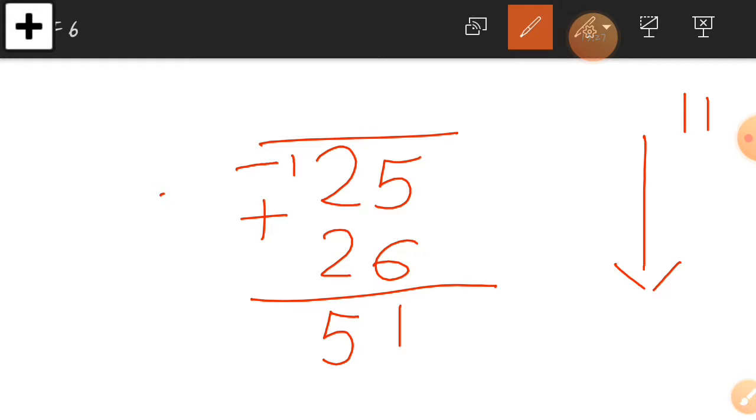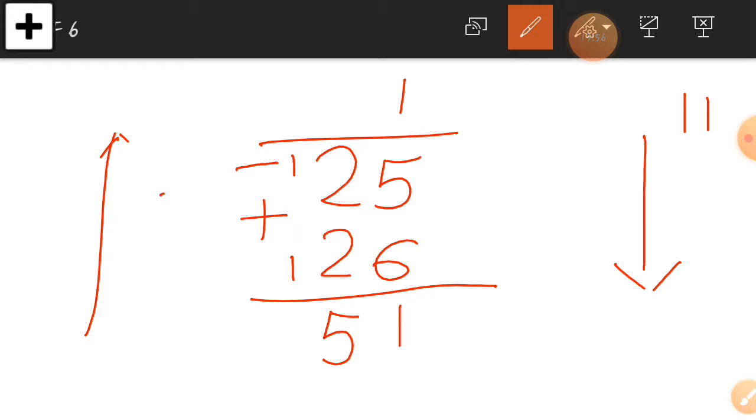So let's check our answer by adding upward. In the ones column, just take 6 first. So 6 plus 5 is equal to how much? So 6 plus 5 is equal to 11. So write down 1 there, and the other 1 will go as a carry forwarded number, as we did when adding downward.